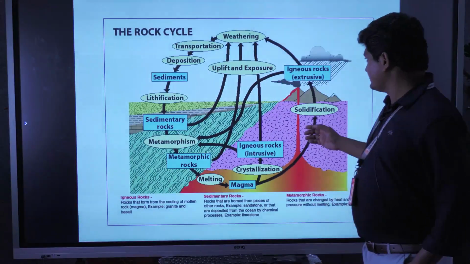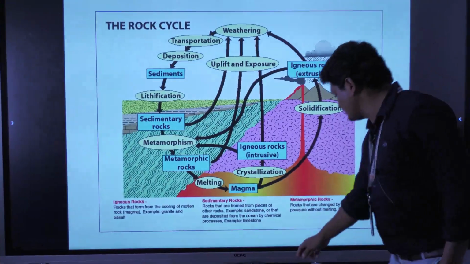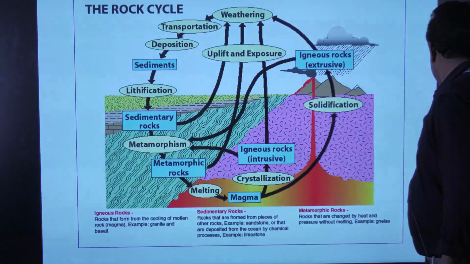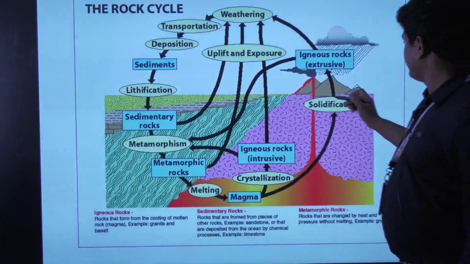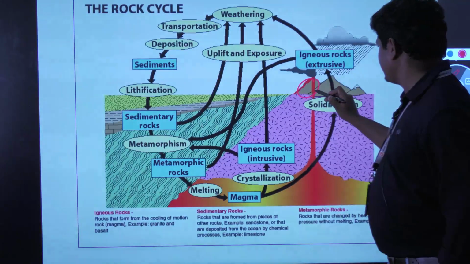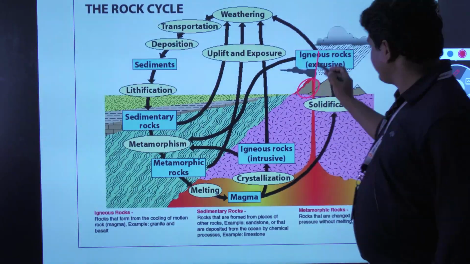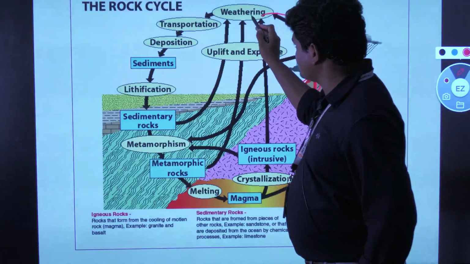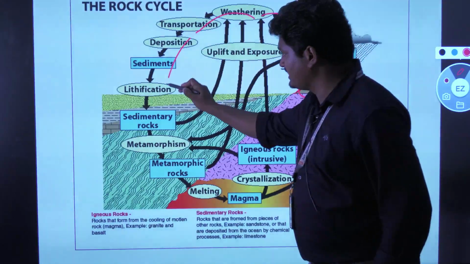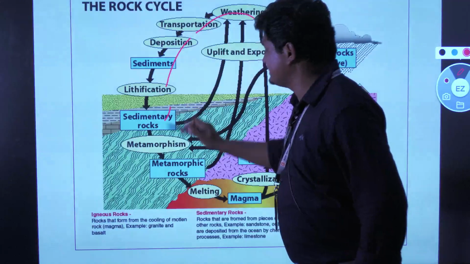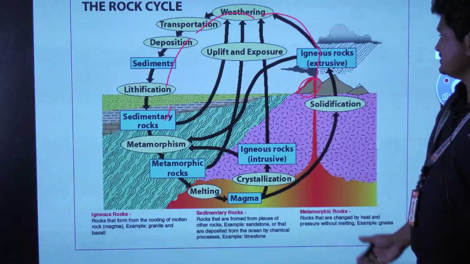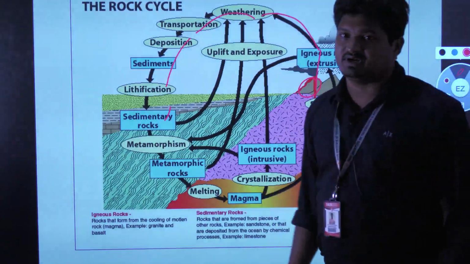Earlier we learned how igneous rocks are formed. Igneous rocks come from magma. Later on, igneous rocks, through the weathering process and transportation process, and then lithification, are formed as sedimentary rocks. But in this session, how are metamorphic rocks formed?